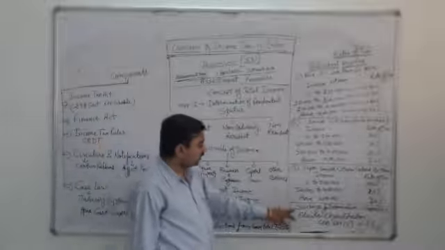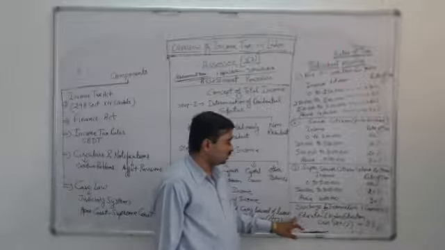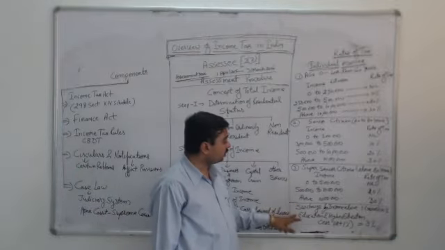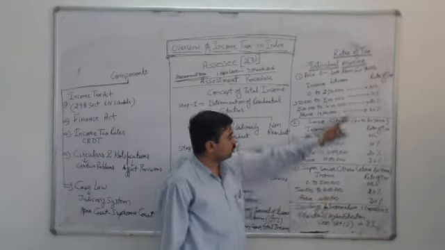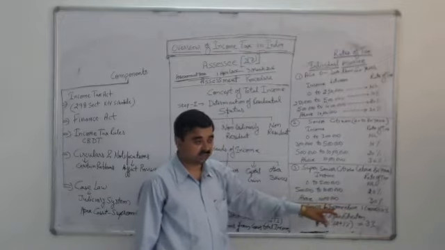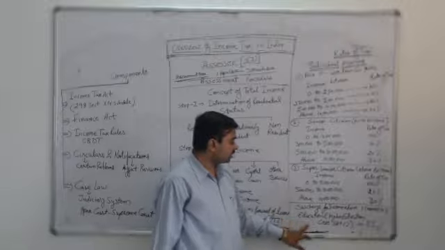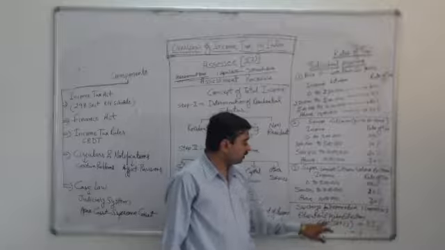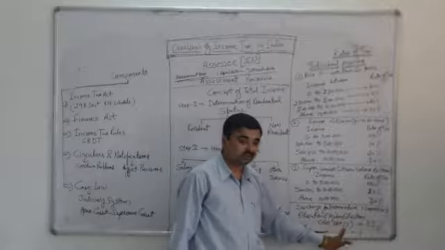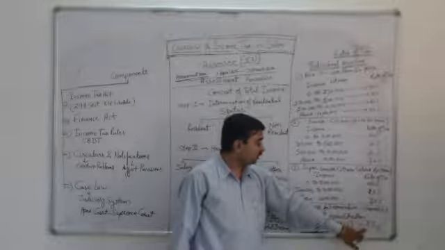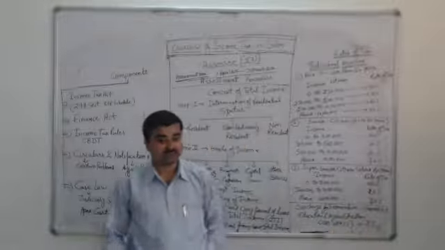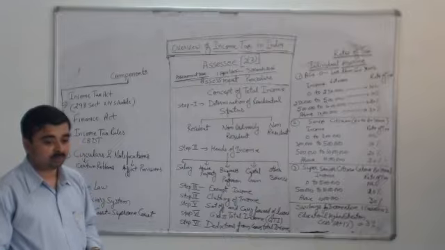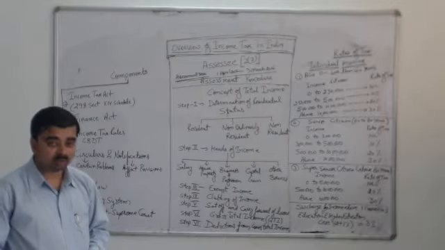But whether surcharge is paid or not, the assessee has to pay two different cesses on the income tax amount, which is calculated with the help of these three rates. So the education cess is payable at the rate of 2%, and higher education cess is payable at the rate of 1%. So in total, 3% will be the cess amount which is payable by an assessee. So these are the rates by which an individual will pay the tax to the government.